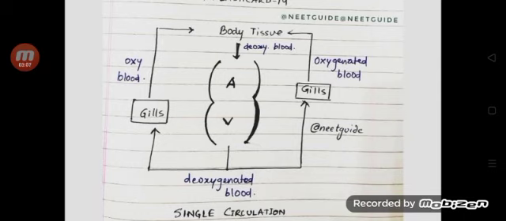This is single circulation. Here, deoxygenated blood passes through the heart. At gills, blood is purified. This oxygenated blood passes into all parts of the body. Deoxygenated blood collects from all body parts and is pumped into the heart. Here, deoxygenated blood passes through heart only one time. So, this is single circulation.